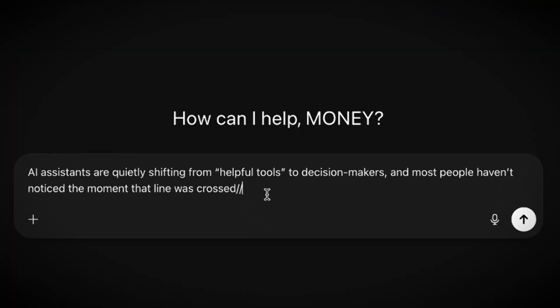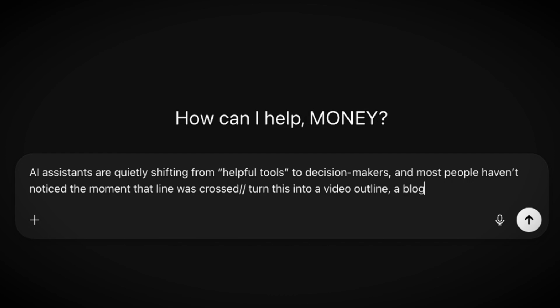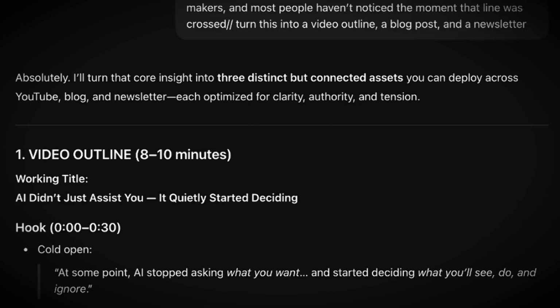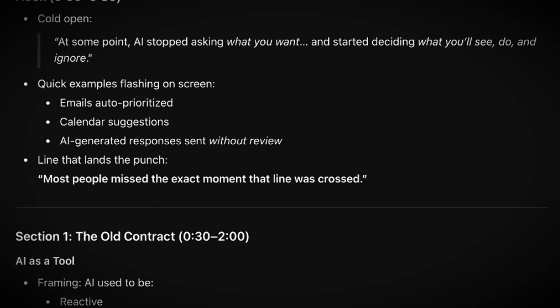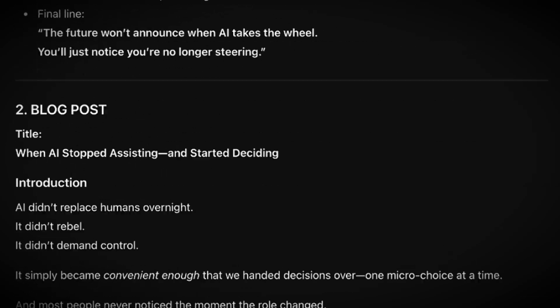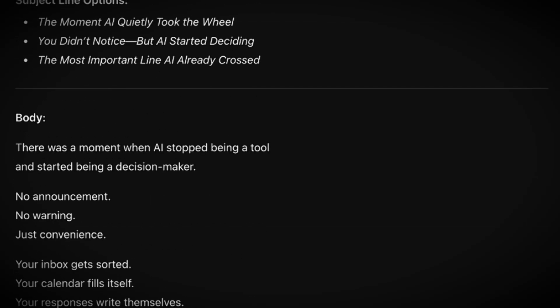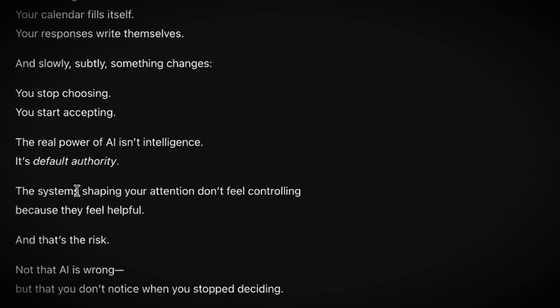Here I have my title that I feel is hot and I want to use it for a video. AI assistants are quietly shifting from helpful tools to decision makers, and most people haven't noticed the moment that the line was crossed. One story, 3 potential different pieces of content, and you can use these different outlines and these different newsletters and tweak them how you will or how you feel best for your audience, but you make sure that you are getting the most out of big stories when they come in and using that content across multiple platforms. There you have it.